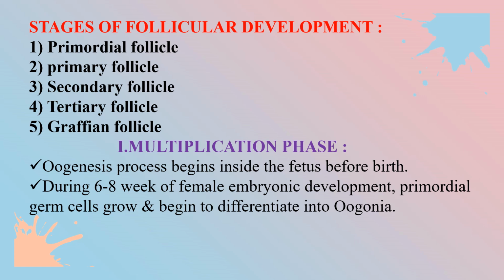The first phase of oogonia is the multiplication phase. The oogenesis process begins inside the fetus before birth. During the 6th to 8th week of female embryonic development, primordial germ cells grow and begin to differentiate into oogonia. The primordial germ cell is the mother cell for both male and female, and depending on sex determination, it differentiates into spermatogonia or oogonia.